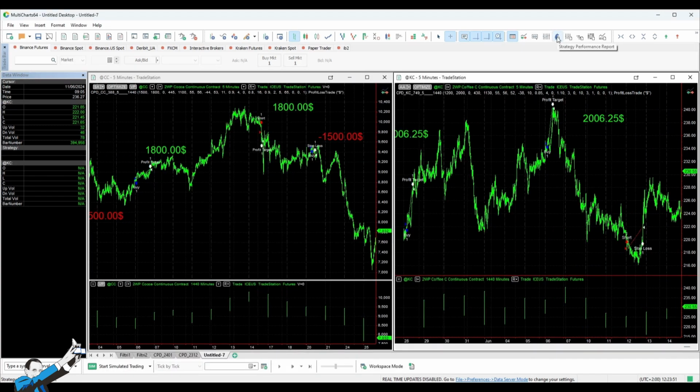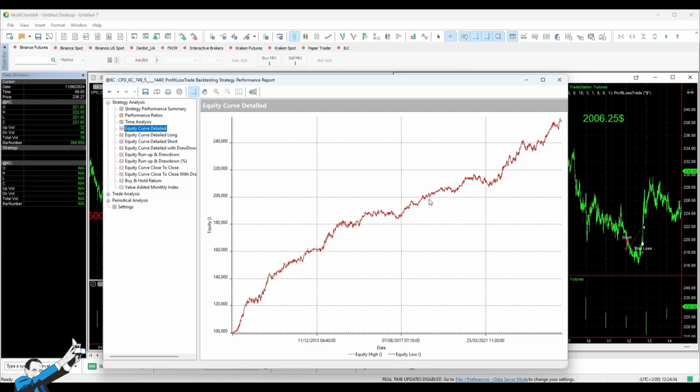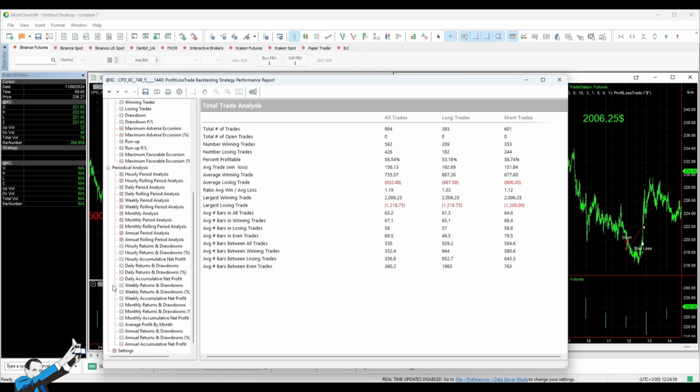Let's look at the performance of this system. Let's start with a buy and hold chart. It looks very different from before. If you see negative prices, it's simply because we start from zero. The equity curve of the strategy is very solid and attractive. The average trade is also acceptable at $156 for coffee, with $162 long and $150 short. Not high, but acceptable. This is because coffee isn't a very liquid instrument, which leads to slippage and higher operational costs. Still, we can cover commissions and slippage, so the trading costs are easily covered.